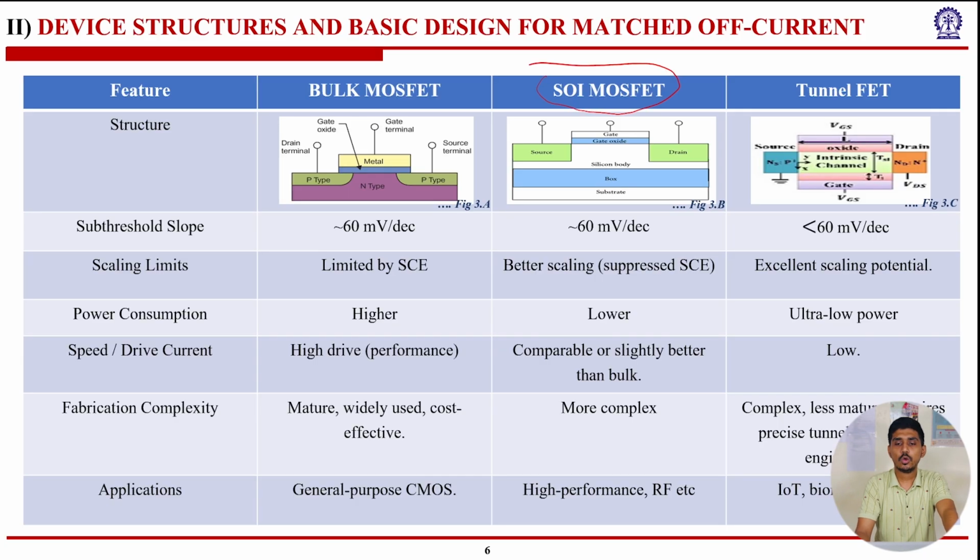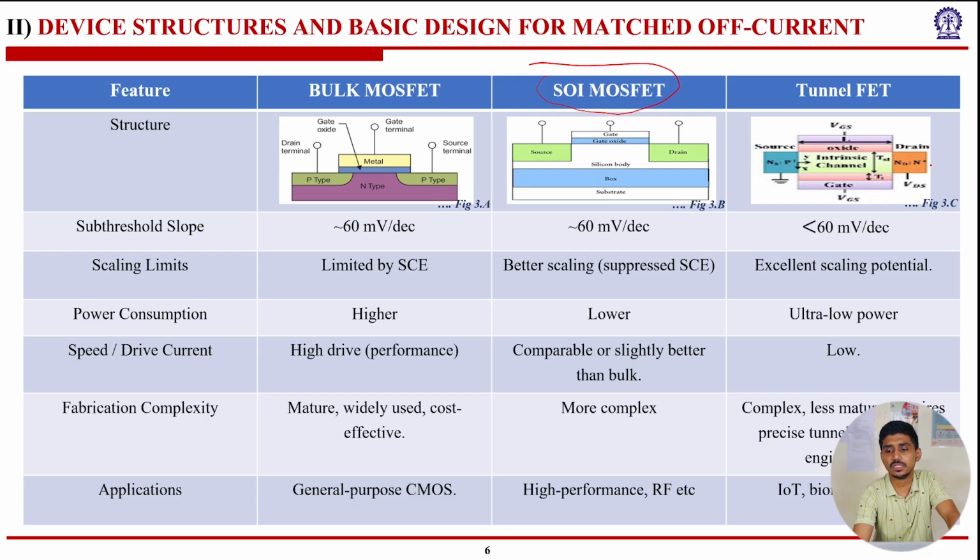SOI MOSFET is a special type of MOSFET which stands for silicon on insulator MOSFET. This type of MOSFET has a source and drain, and instead of directly adding the substrate in between the source and drain, we put an intrinsic semiconductor layer, then an insulator, and under that we put a substrate. This structure removes a lot of parasitics and gives us better characteristics in terms of operation. And then comes the tunnel FET.